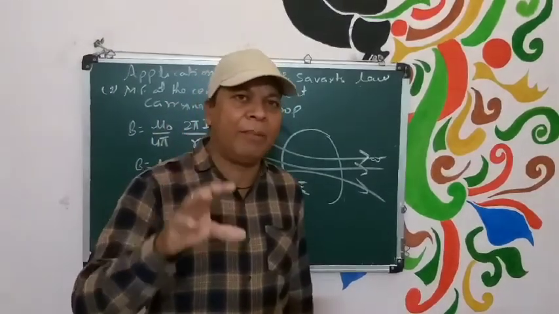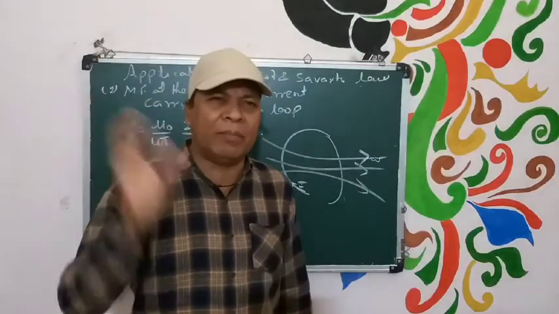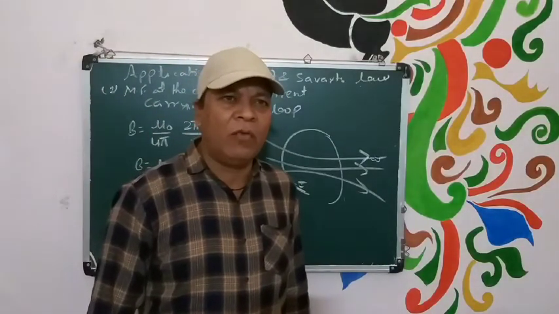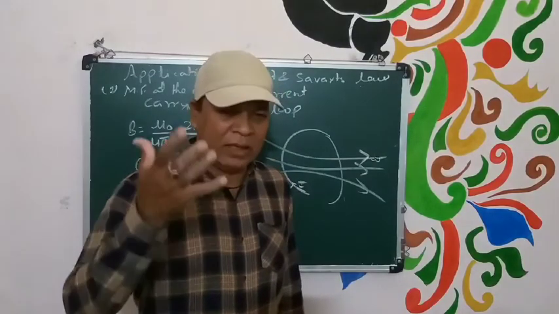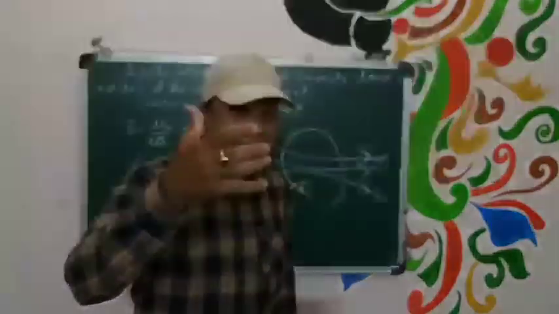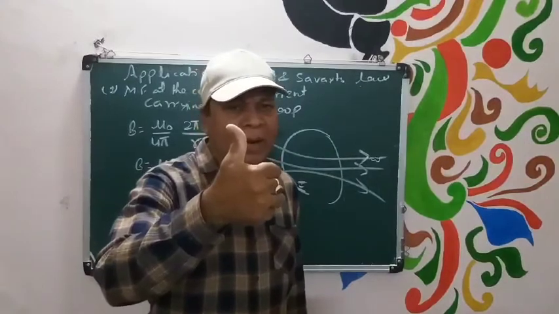It may be inward, it may be outward, depending on the direction of current. For this you can use a simple law: if you use the folded fingers as the direction of current, then the thumb gives you the direction of the magnetic field.